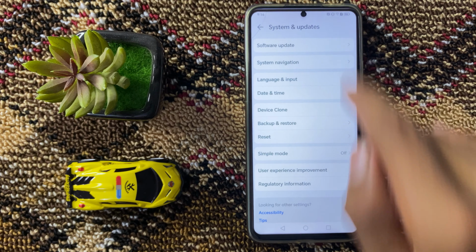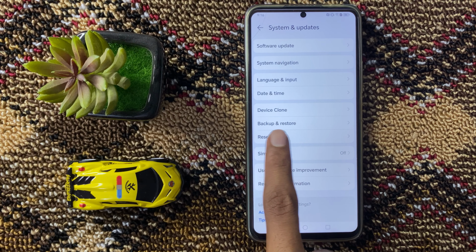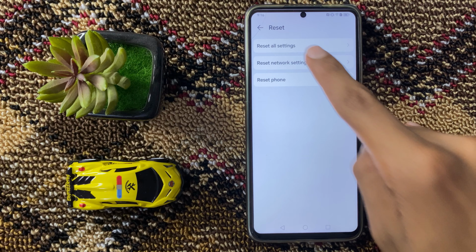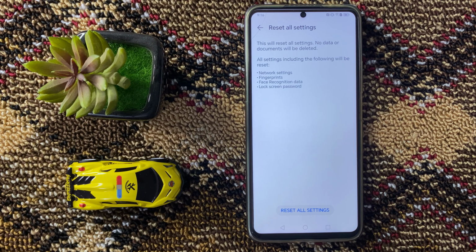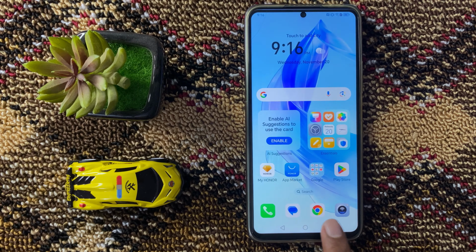After clicking on system and updates, you can see the option reset. Now click on reset and then click on reset all settings. And then again click on reset all settings. After resetting all the settings, your problem will be fixed.